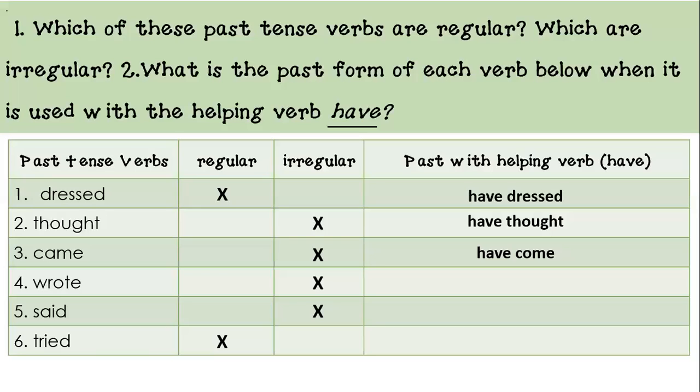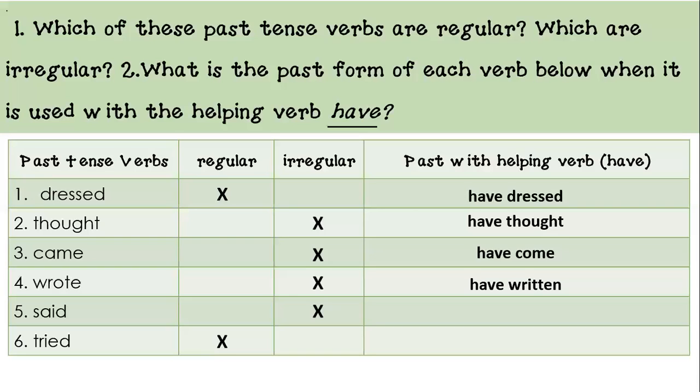So we go and we find, in our table, in the past tense column, right? Because we're working with the past tense right now. We go to wrote, and then we look at the column to the right where it says past with helping verb. And what does it say? Yes, it says written, because past with helping verb is written, has, have, had, written. And in this case, for example purposes, it's just have written.